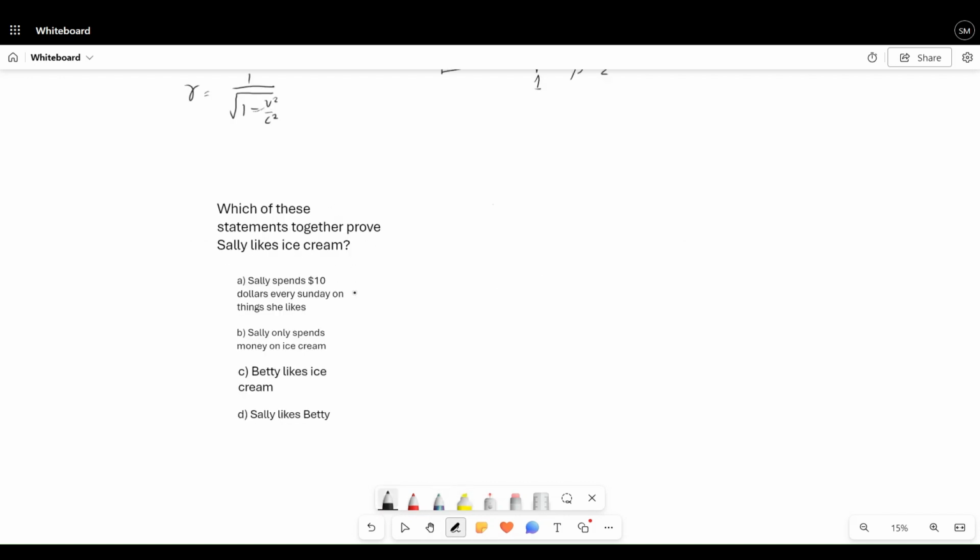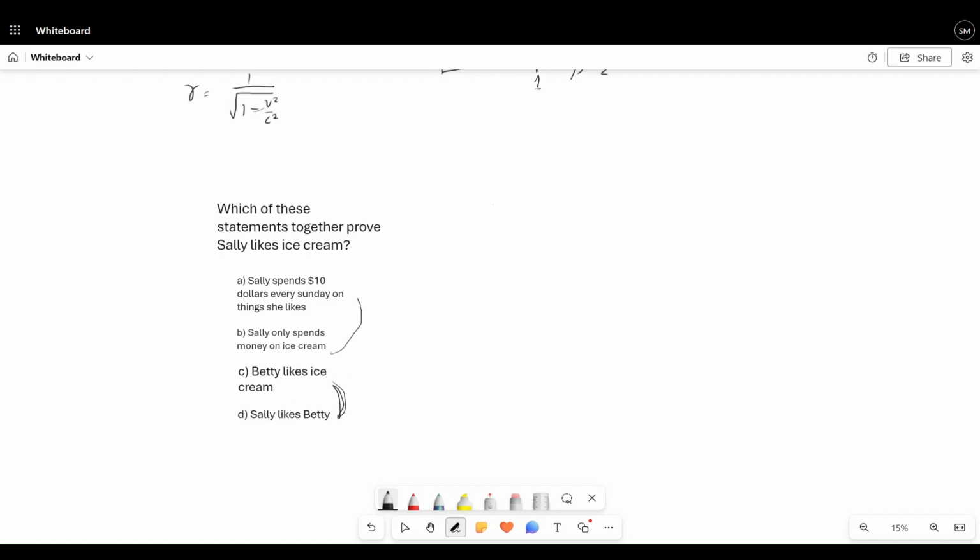And now this is a really, really basic example, but basically the idea is which one of these statements together will prove that Sally likes ice cream. Well, what about these two? Well, no, they don't, because just because Sally likes Betty, it does not mean Sally likes ice cream, right? Just because Sally likes Betty and Betty likes ice cream, it doesn't mean Sally likes ice cream, right?